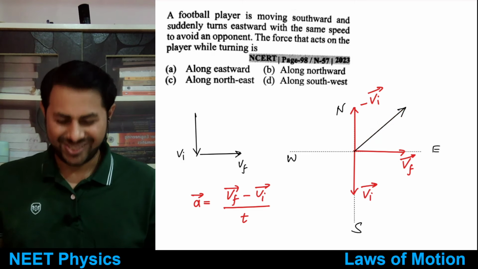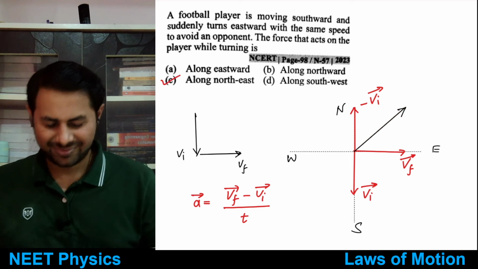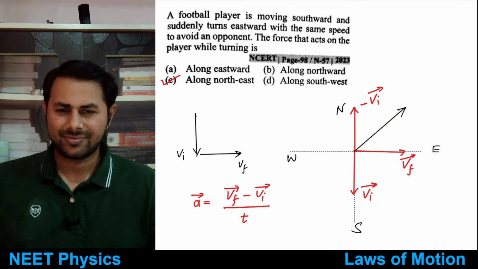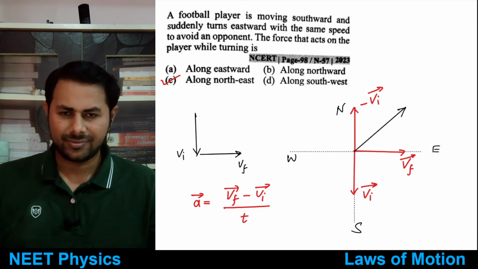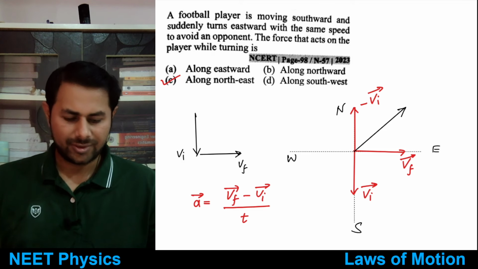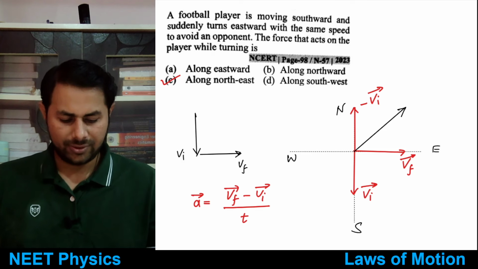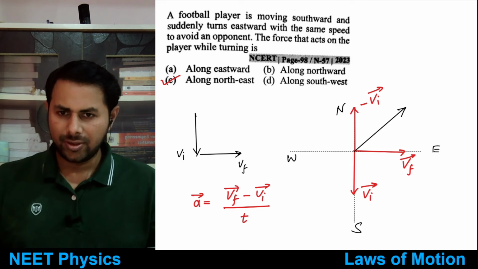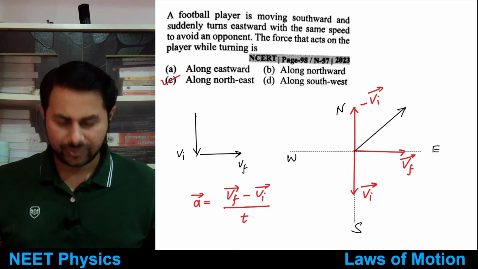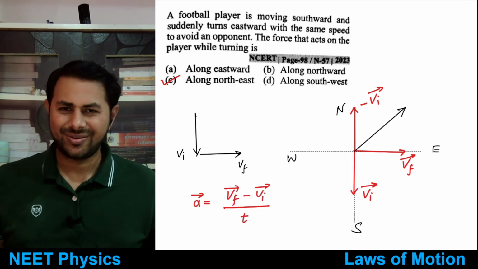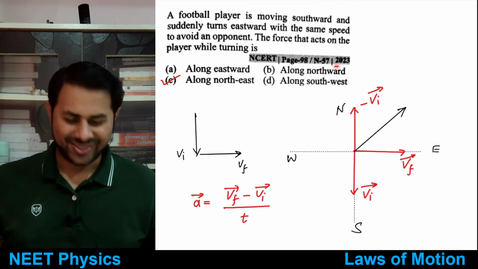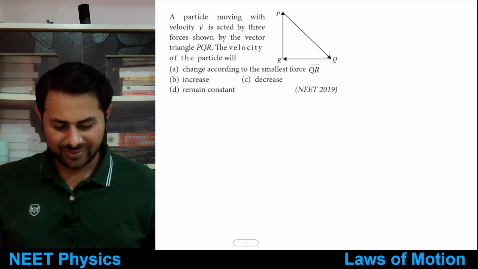This is northeast, right? Okay, this is clear. This is from NEET 2023. A simple question, no calculation required, but the concept is checked. Good. Let's see the next one.